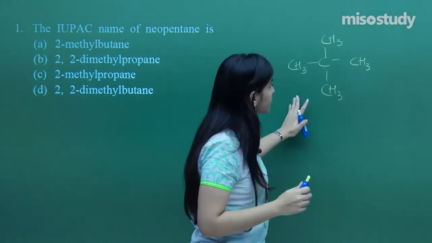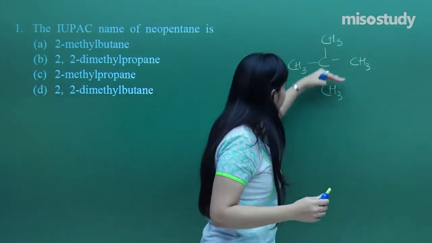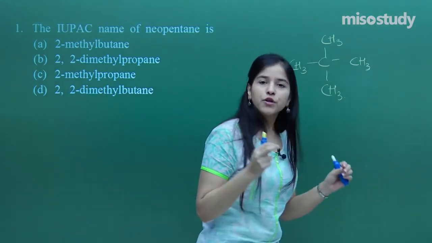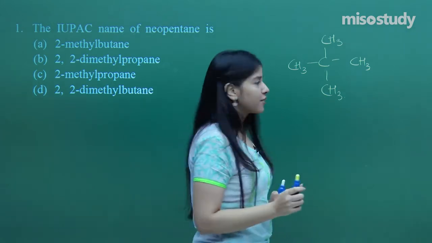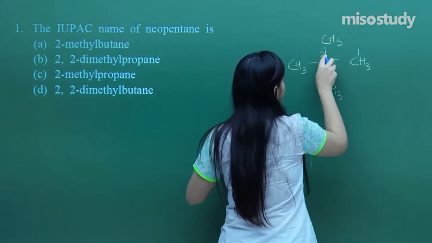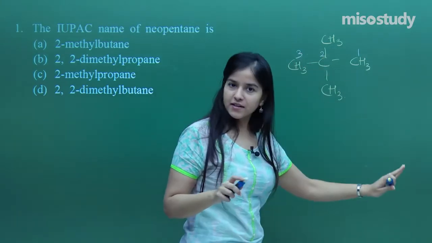You need to have a proper IUPAC name to it. So how will you give it? You can choose either of the word roots, like this one, or maybe this way or that way. It could be any way, it will be the same IUPAC name every time. So let us just number 1, 2, 3. That means on the second carbon I have got 2 methyls.